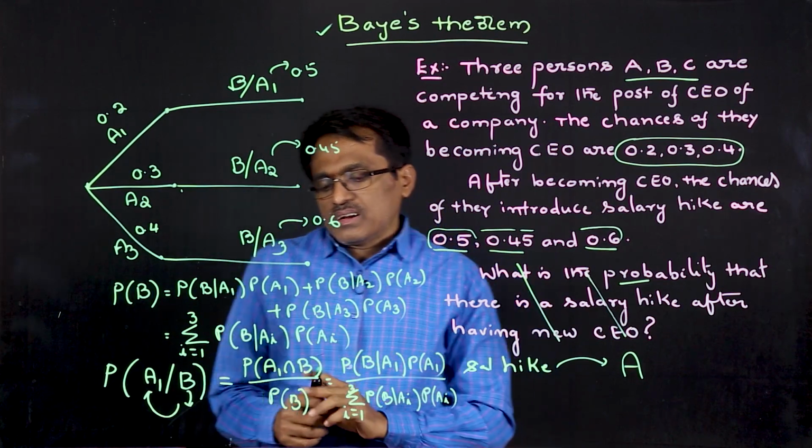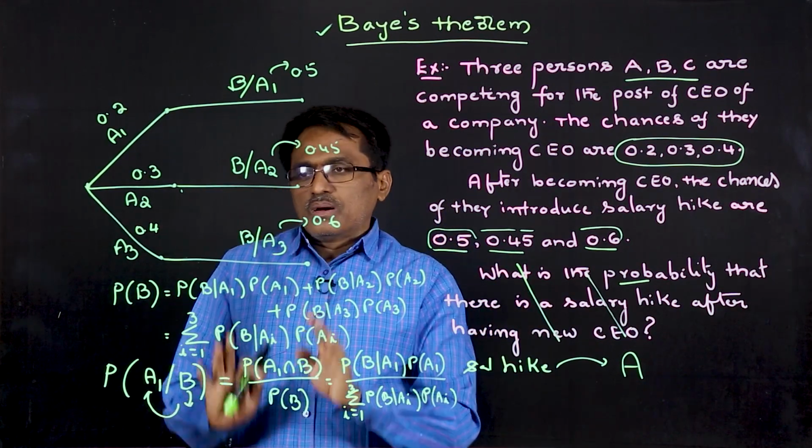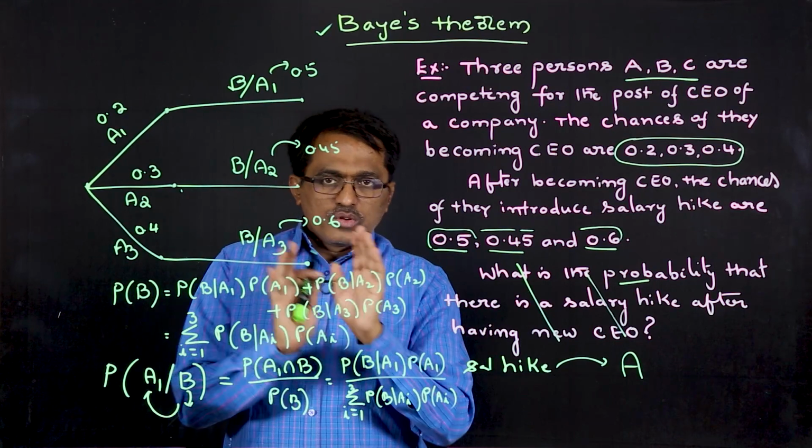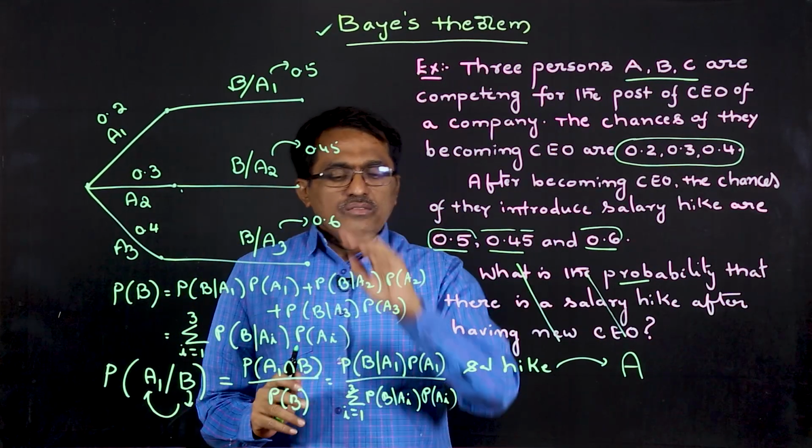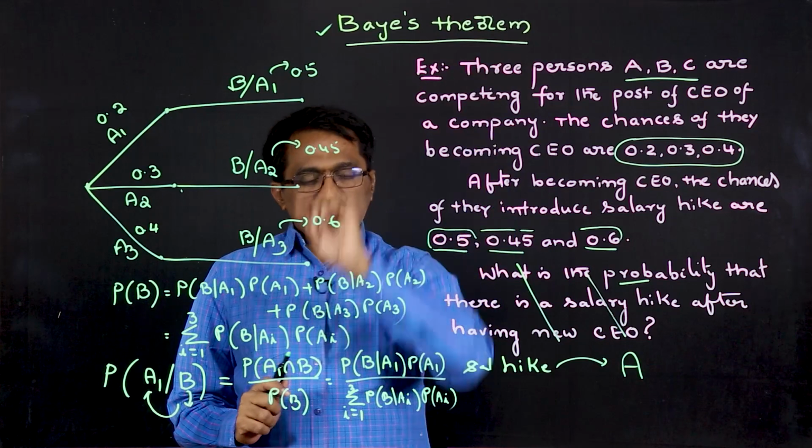So now if you see here, we can use this diagrammatic approach to find probabilities of this kind, and this approach comes under Bayes' theorem.